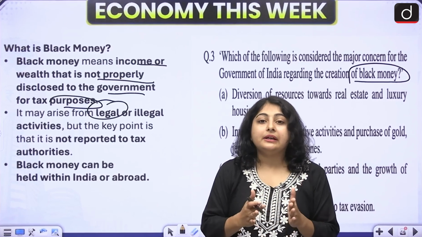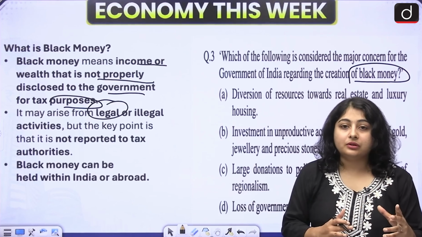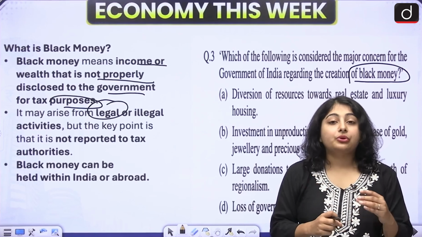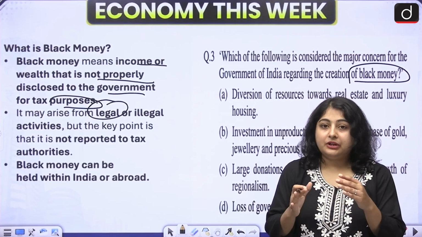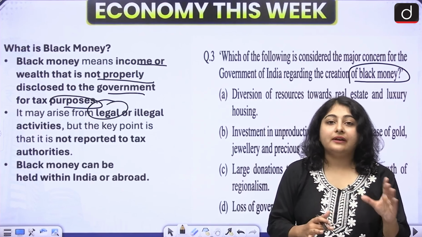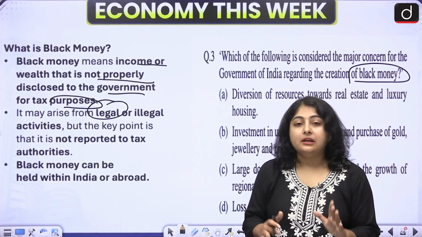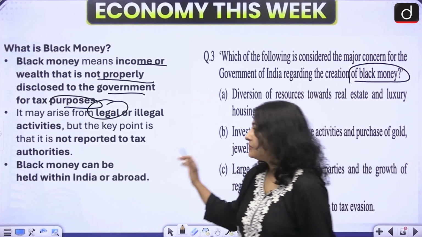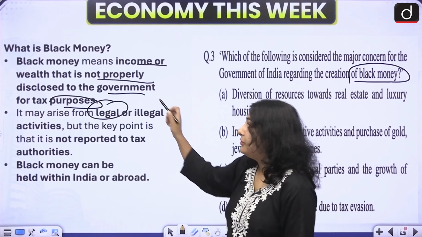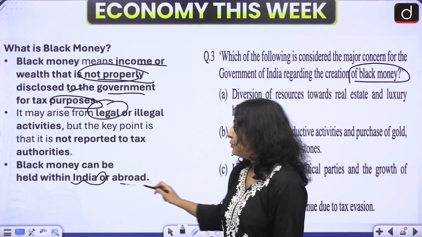Black money can also be created from a legal activity. It might be possible that you are doing very ethical work, but you are not reporting that income to the government. Let's say you are earning 10 lakh rupees, but you have reported that you are earning only 5 lakh rupees. So the rest 5 lakh rupees will automatically turn into black money. Doesn't matter if you are earning it through a good activity. Okay. So what is the main keyword? The main keyword is not properly disclosed. Now black money can be held within India or abroad.